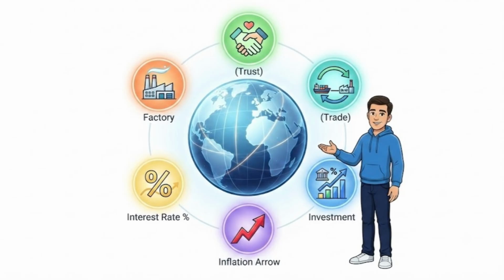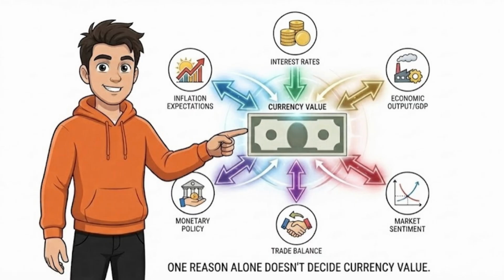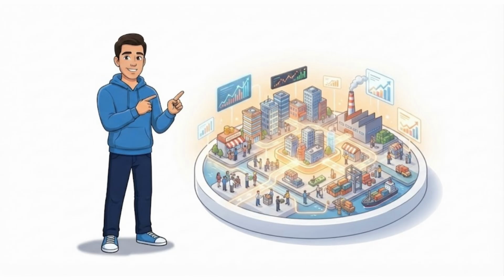And that's really the answer. Different currencies have different values because different countries have different levels of trust, different demand, different trade, different investment, different inflation, different interest rates, and different economic conditions. That's why their currencies can never all have the same value. So a currency's value isn't decided by one reason. Exactly. It's the story of an entire economy.